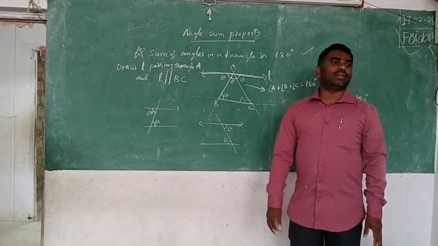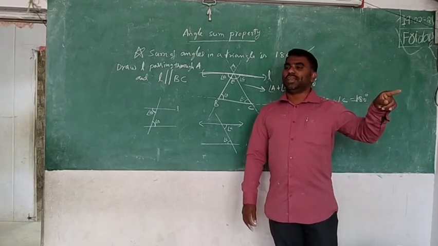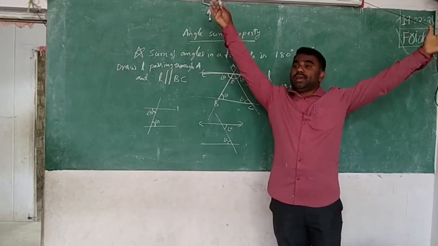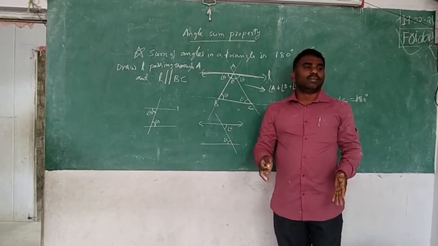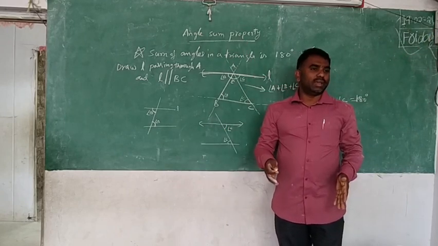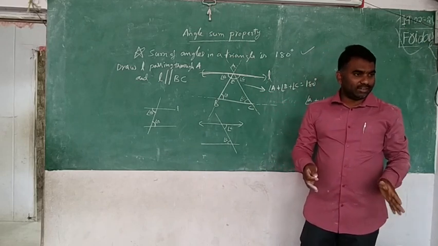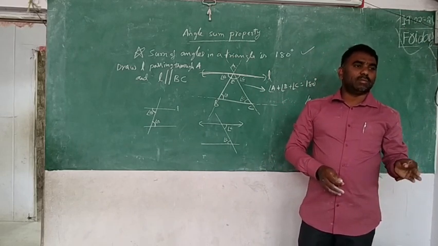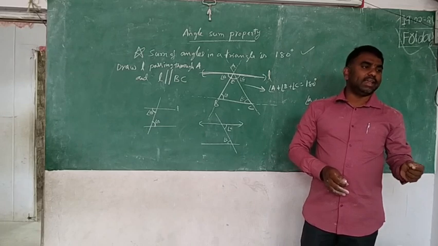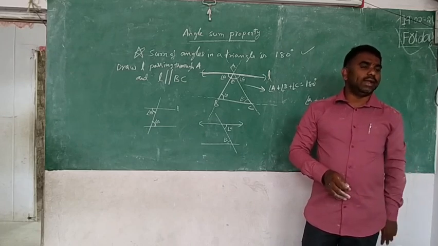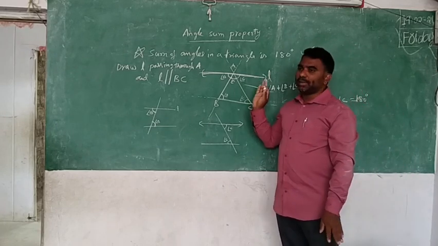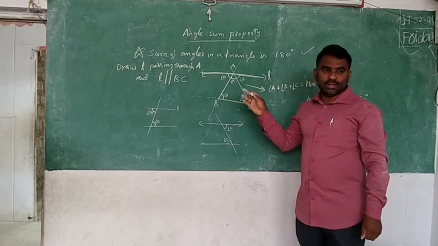Universal truth means whatever the triangle in the universe, if you measure the angles, maybe bigger or smaller, if it is a triangle, compulsorily the sum of the angles in the triangle is equal to 180. This is my geometrical proof. Is there any doubt in the geometrical proof?